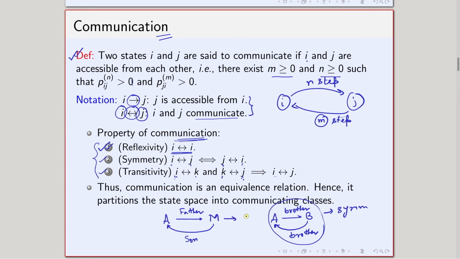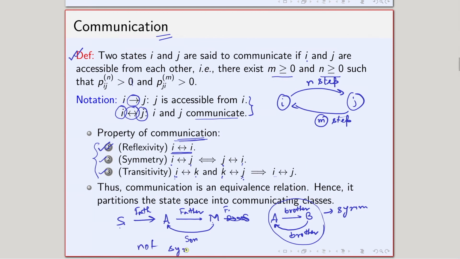Suppose I have now a son, and the name of my son starts with S. This relationship again is a father relationship, but of course that does not mean that M is father to S. So this is not symmetric.